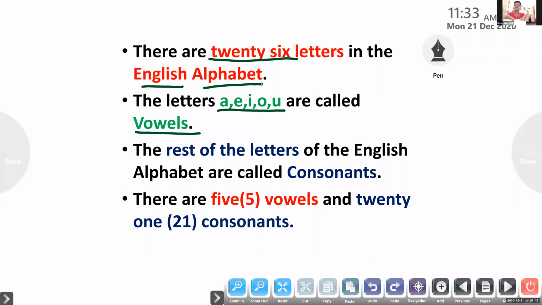Next time, won't you sing with me? Okay, very good effort. Thank you, Henry. Don't forget that there are 26 letters in the English alphabet.